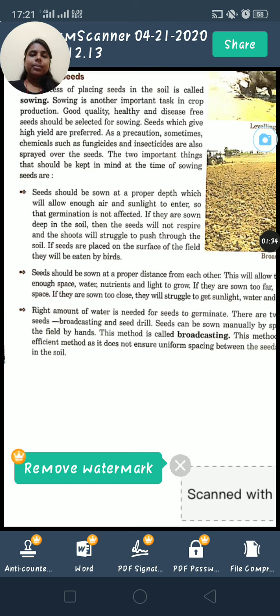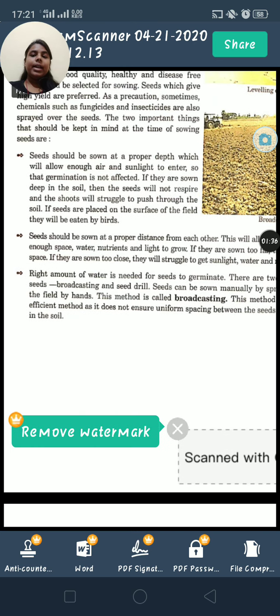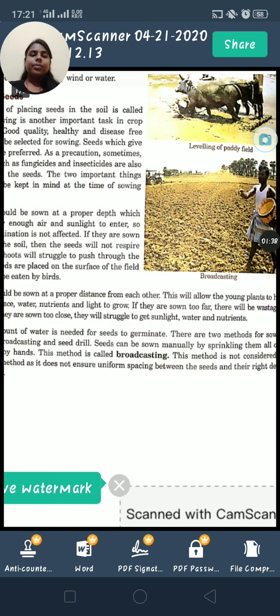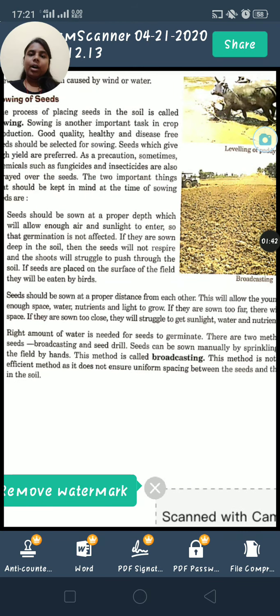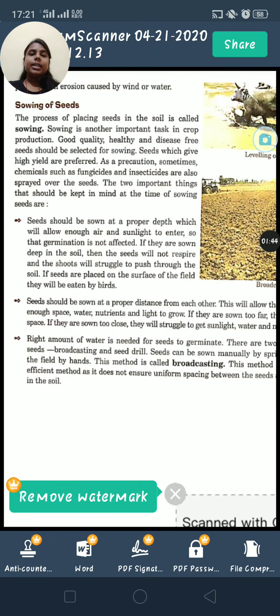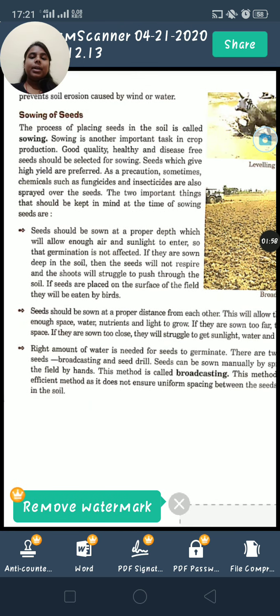If they are sown very deep inside the soil, they may get water and warmth, but they will not get air, and it will be hard for the shoot to penetrate the soil and come up to get sunlight. Therefore, seed should not be sown very deep.